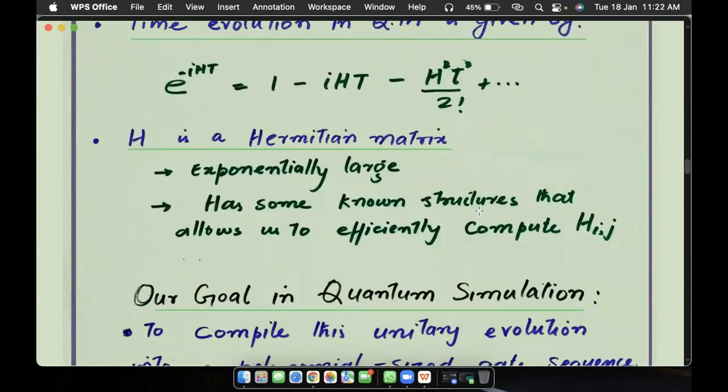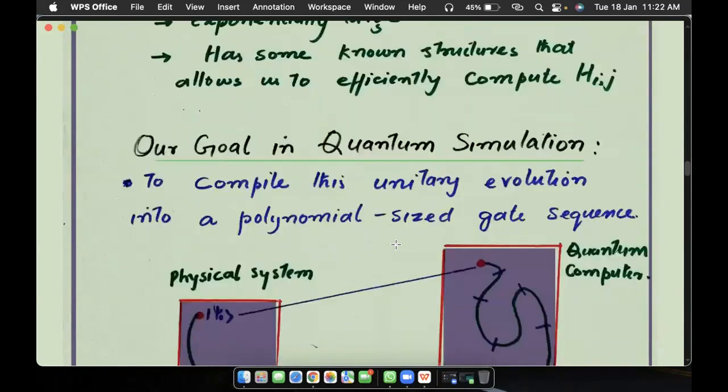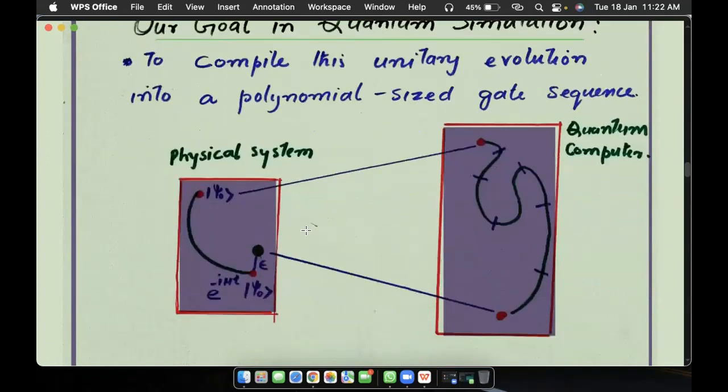But it has some known structures that allow us to efficiently compute H_ij, where H_ij is a component of this big Hamiltonian H. What does this mean, the known structures? That will be much clearer in the next slides. So let's first understand our goal in quantum simulation. Our goal is to compile this unitary evolution into a polynomial-sized gate sequence. What does that mean? Here you can see the physical system, our original physical system that we want to simulate.